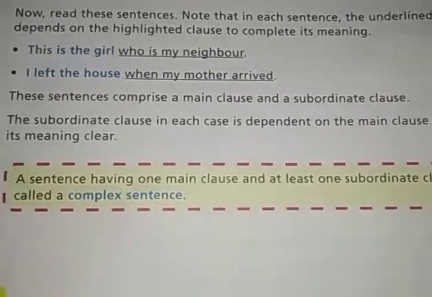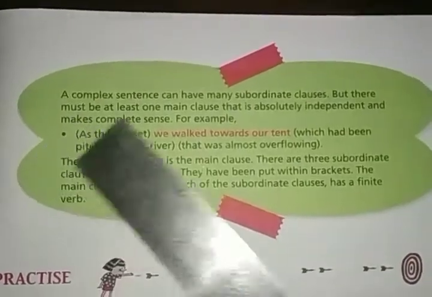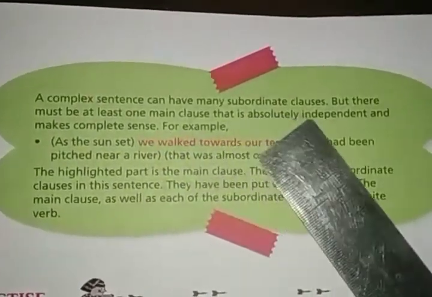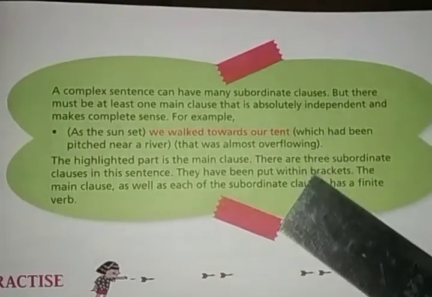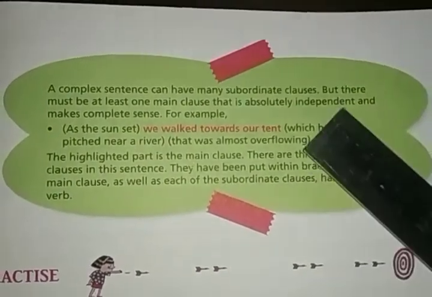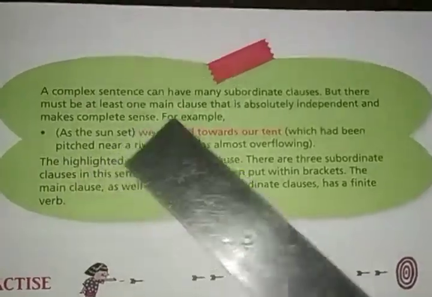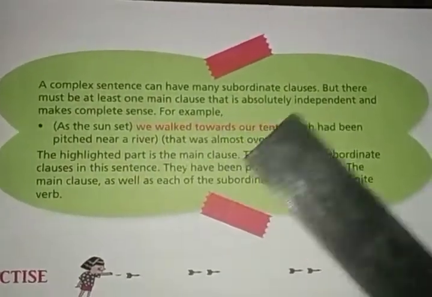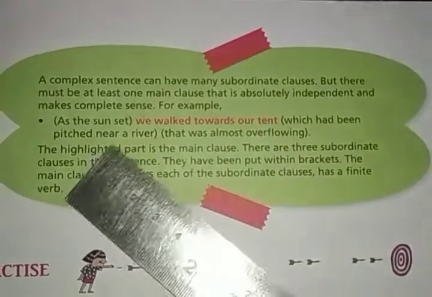Clear? Now look, a complex sentence can have many subordinate clauses. You can get many subordinate clauses in a complex sentence, but there must be at least one main clause that is absolutely independent and makes complete sense.